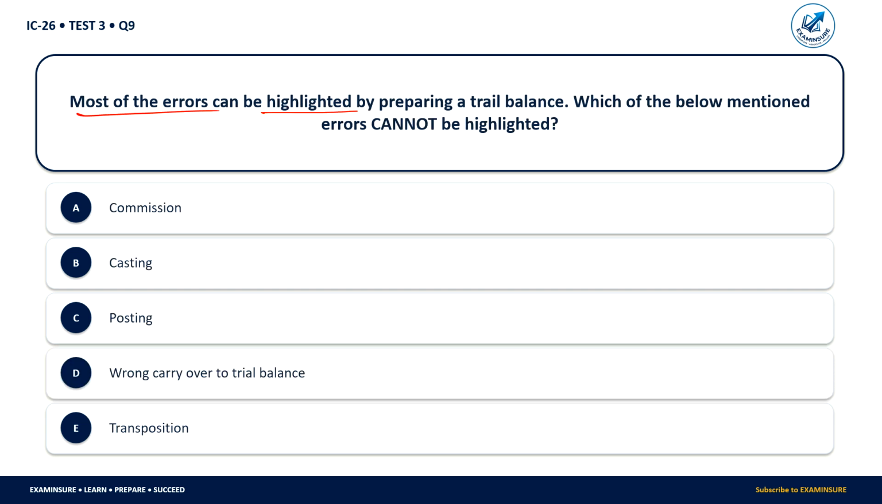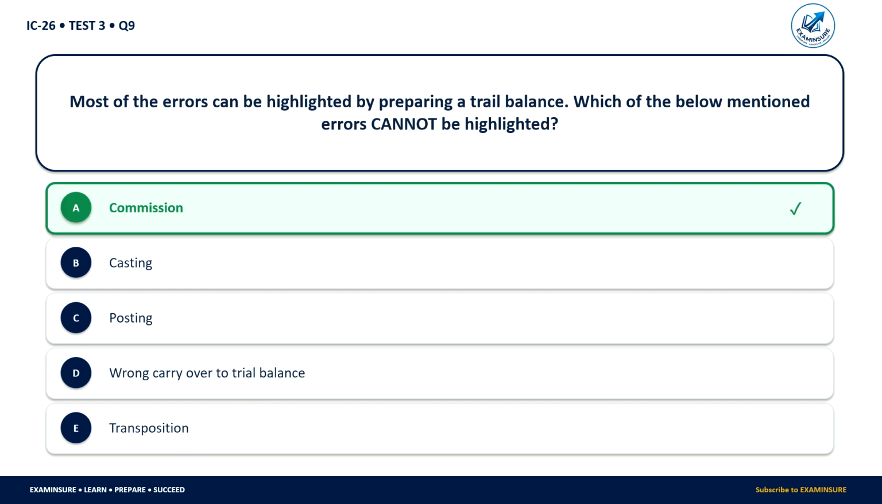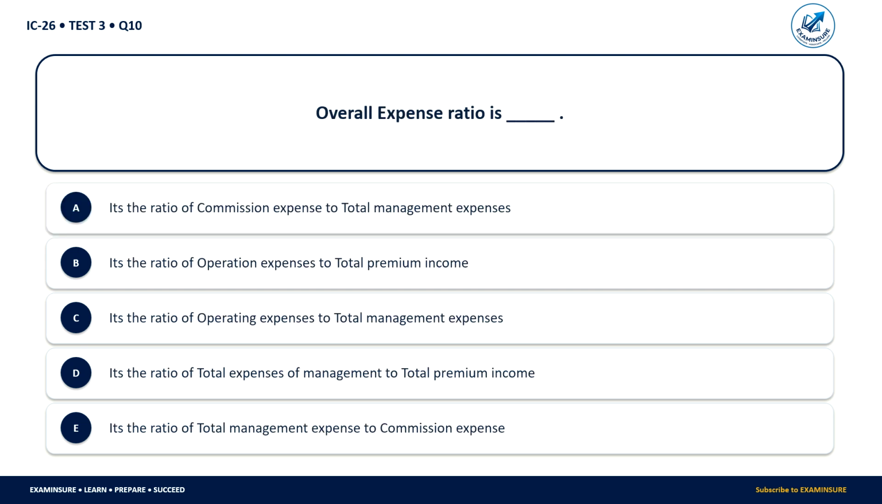Most of the errors can be highlighted by preparing a trial balance. Which of the below mentioned errors cannot be highlighted? Commission, casting, posting, wrong carry over to trial balance, transposition. So correct answer is commission. So commission cannot be highlighted while preparing the trial balance.